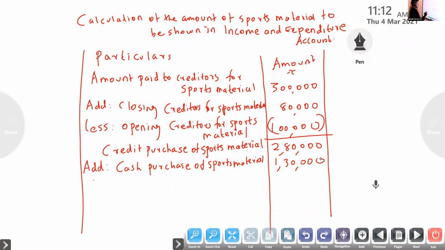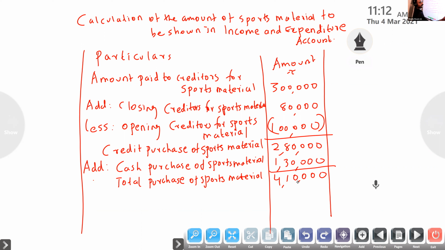Now we will get total purchase of sports material: 4 lakh 10,000. Then here opening stock is given.